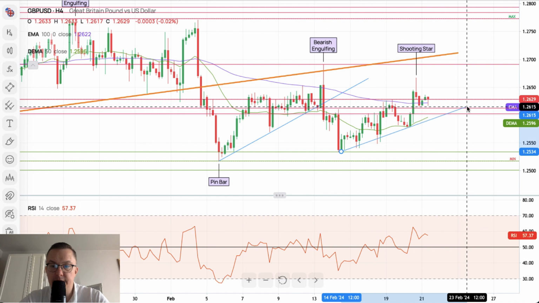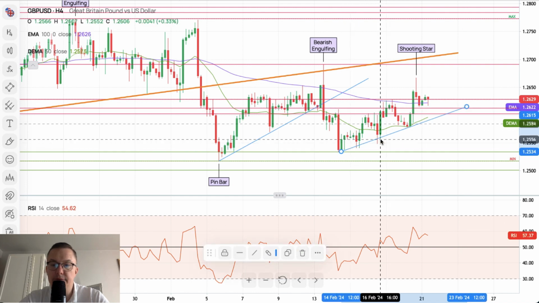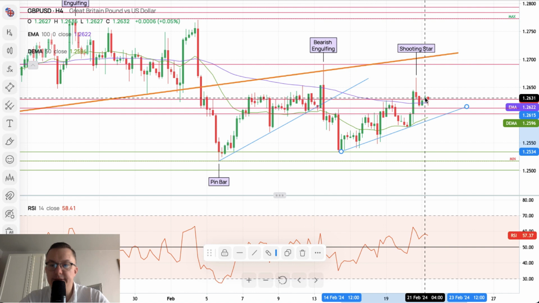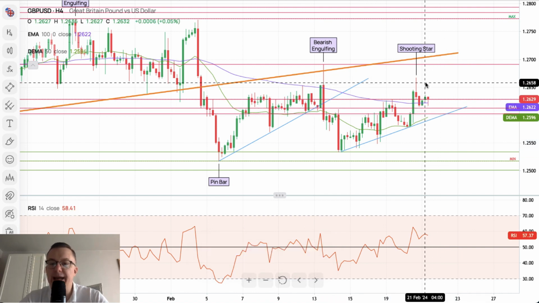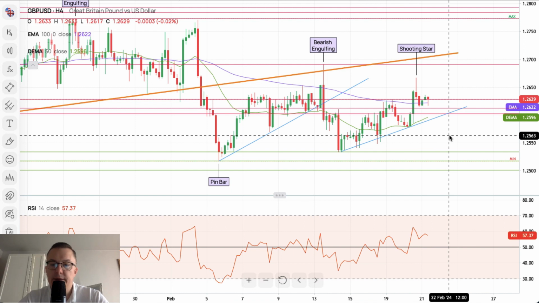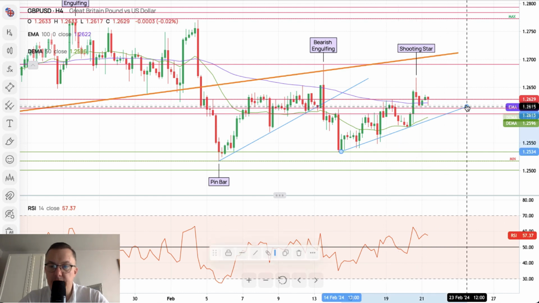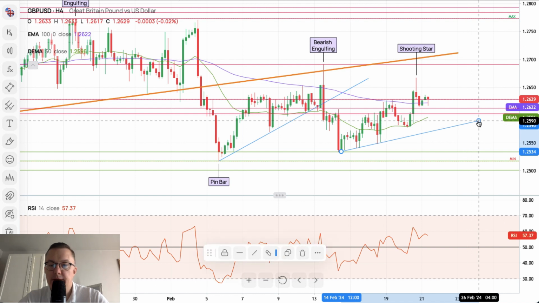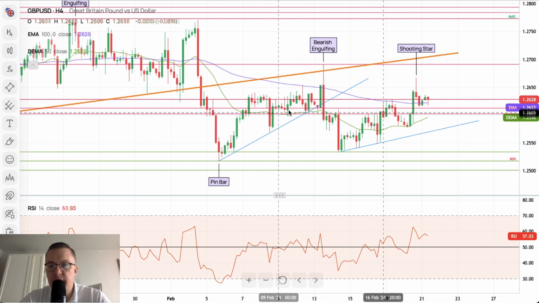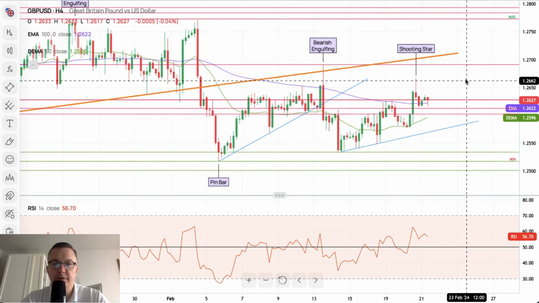We bounce, we bounce, we bounce, and then we go as high as we can unless we break to the downside. Of course, some of you might move this line, for example, here as well.